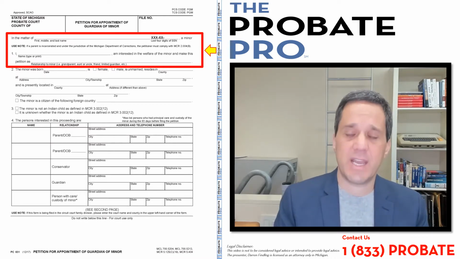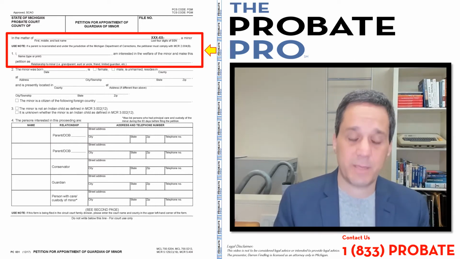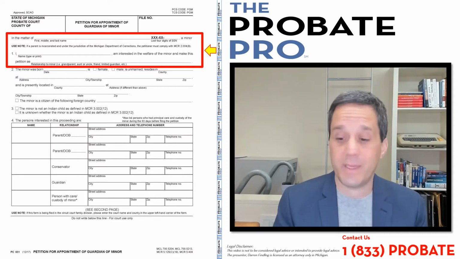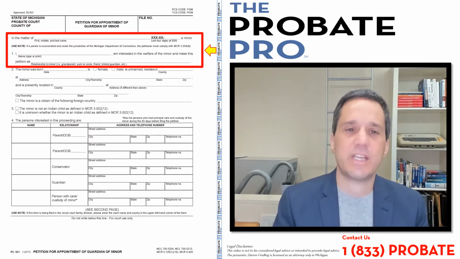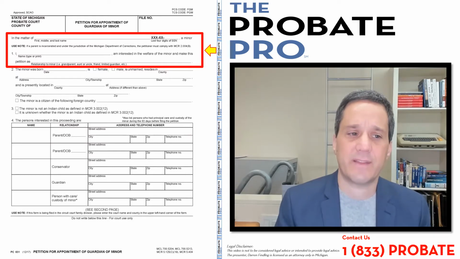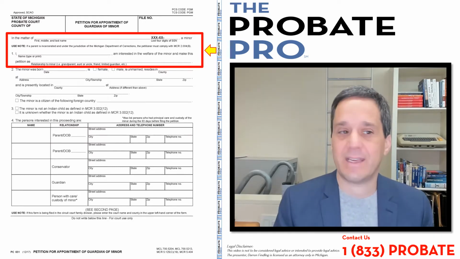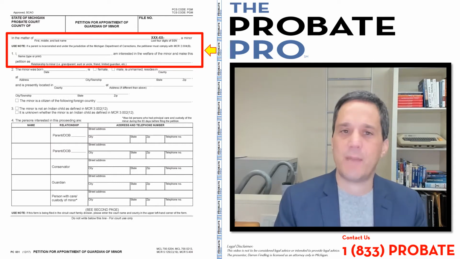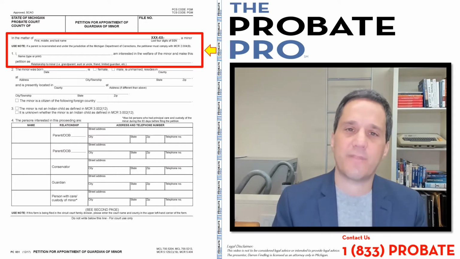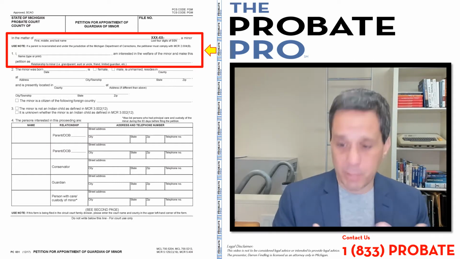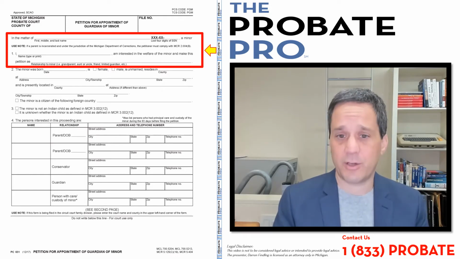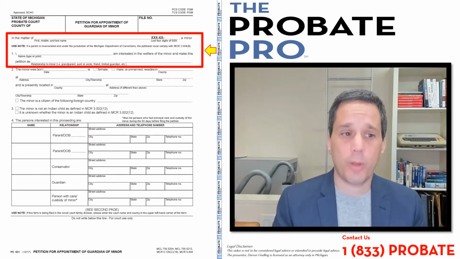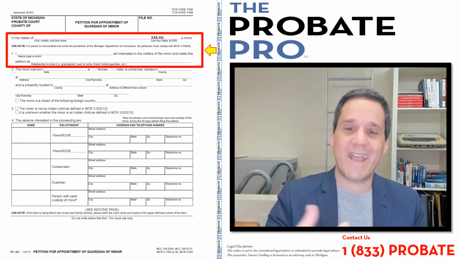The next section is the name of when it says I and there's a name. That's the person that is doing the petitioning. Now, it may be a person, it could be an entity or an agency, but the petitioner itself is going to be reflected there. And then your standing as petitioner. Are you the grandparent, the aunt, the uncle, limited guardian, conservator, whatever it may be? You identify your relationship by blood or your relationship to the minor, whether you're a limited guardian or some other role. You're the petitioner, you're advancing the petition forward.